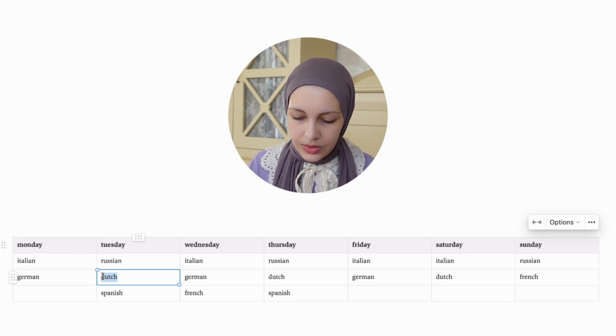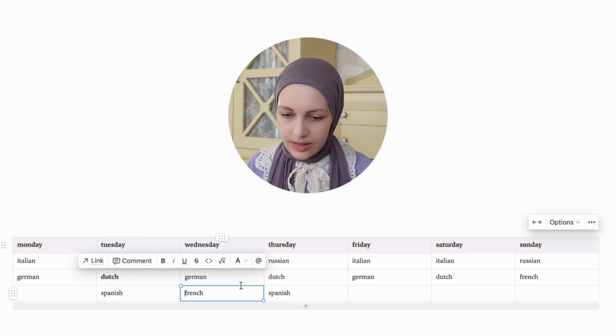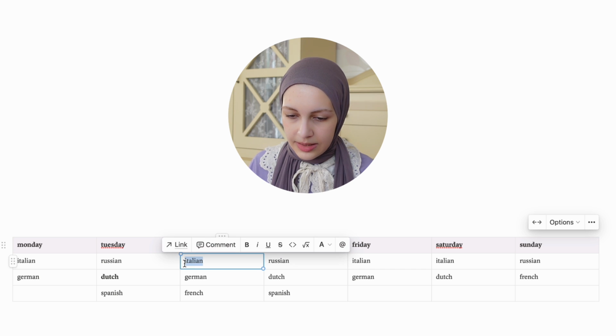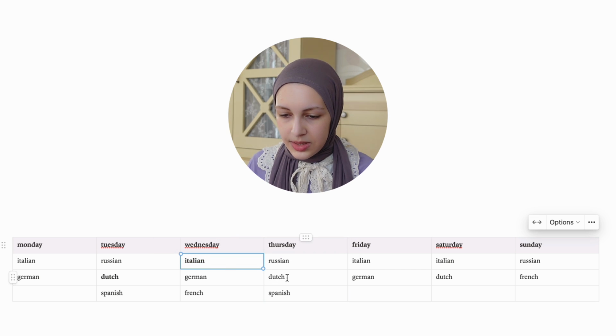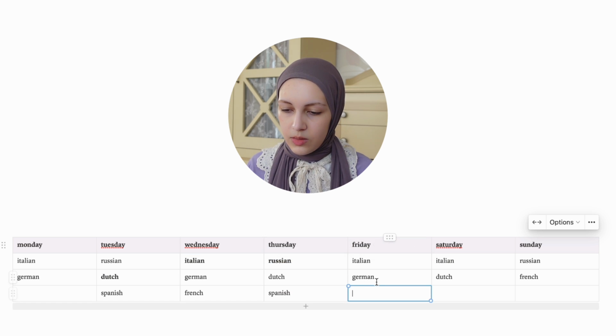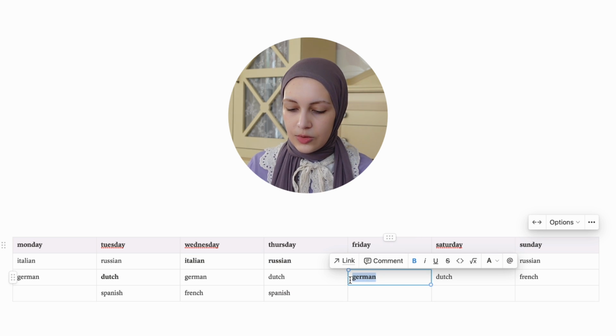So for each language, one of the days dedicated will be for listening, and for Tuesday, I want to use Dutch for listening, and on Wednesday we can listen to Italian because we have a lot of languages to study, and on Thursday we can maybe go with Russian, and on Friday we can listen to German.